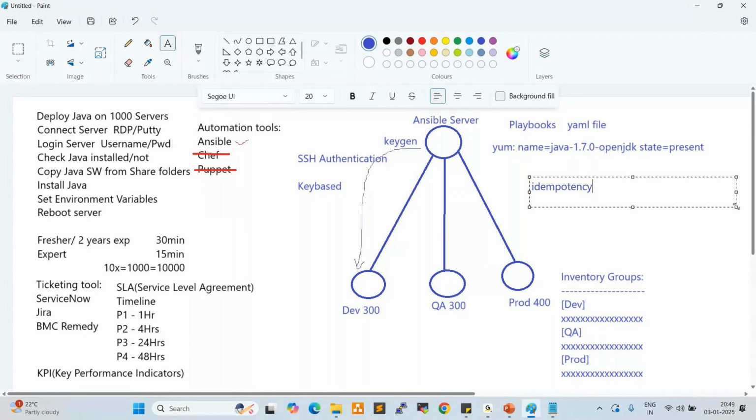Version upgrade is different, right? Java deployment is different, right? Ansible is a very smart, very advanced tool. If the application is already available, Ansible will not disturb it. It will tell you clearly that this version is already available. So idempotency is nothing but, if the Java is already available, Ansible will not redeploy. It will tell you clearly it is already there, which is idempotency. Clear, right, everyone? Any questions here?